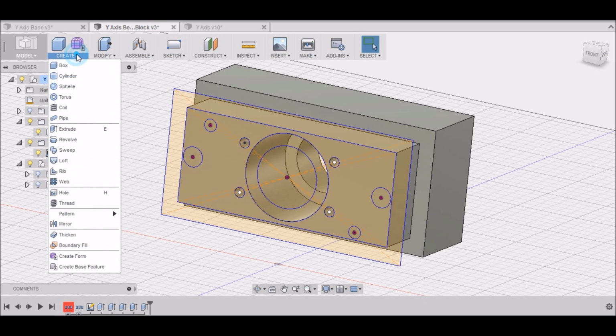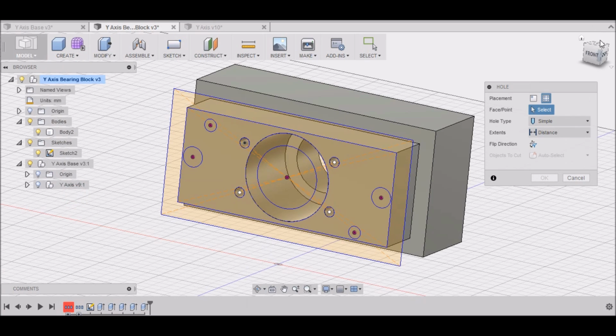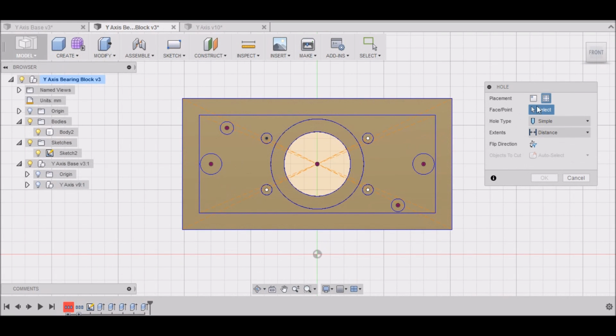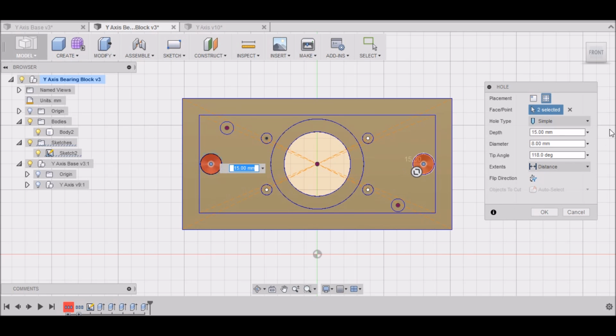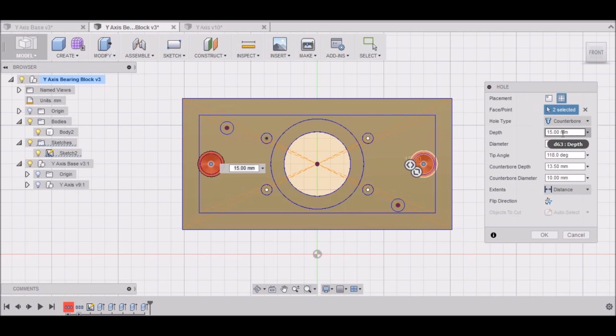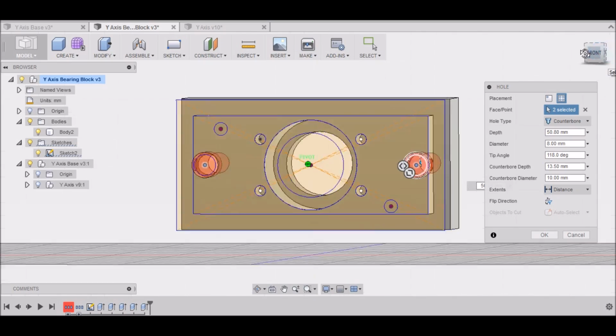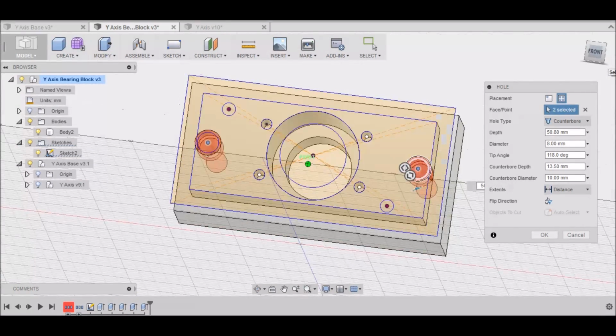And then we want to do create hole. Get on the front view here. And then we want multiple holes. We want to select this one and this one. We want to have counterbores. So it's an 8 millimeter diameter hole. The depth is 50.8. That should get us all the way through. Okay, it does.